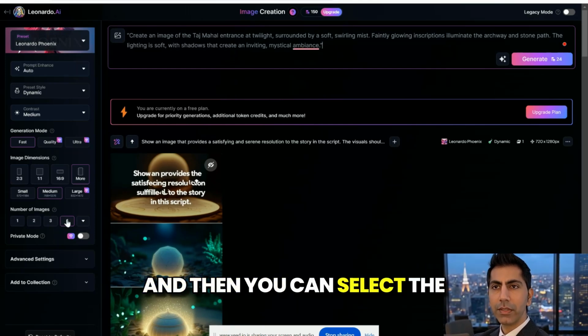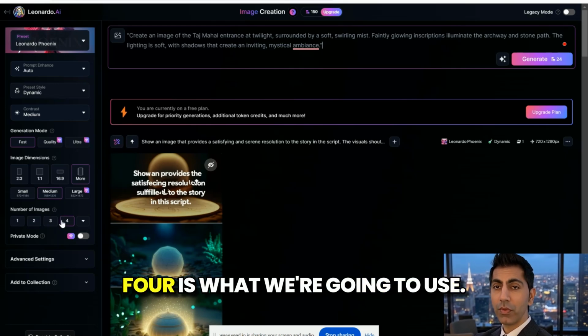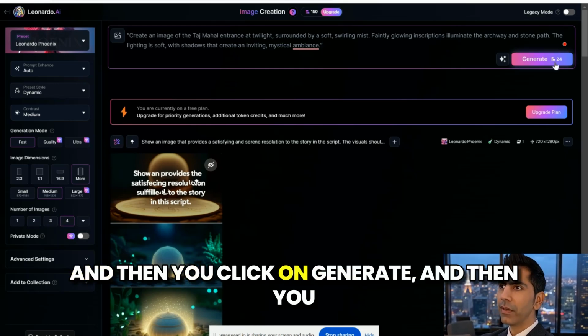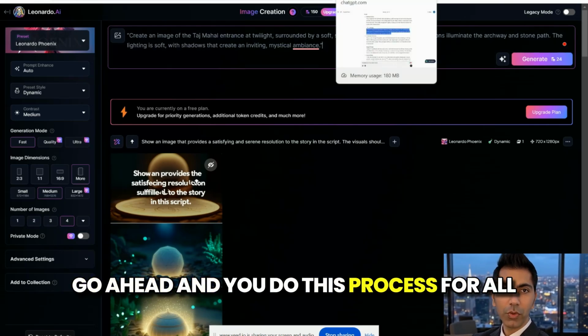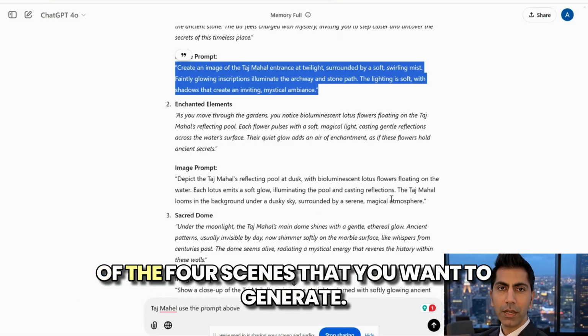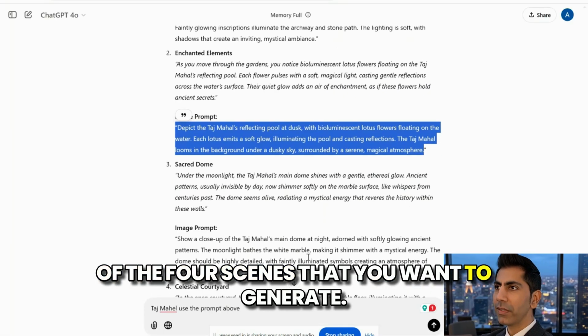And then you can select the number of images to generate. 4 is what we're going to use. And then you click on generate. And then you go ahead and do this process for all of the 4 scenes that you want to generate.